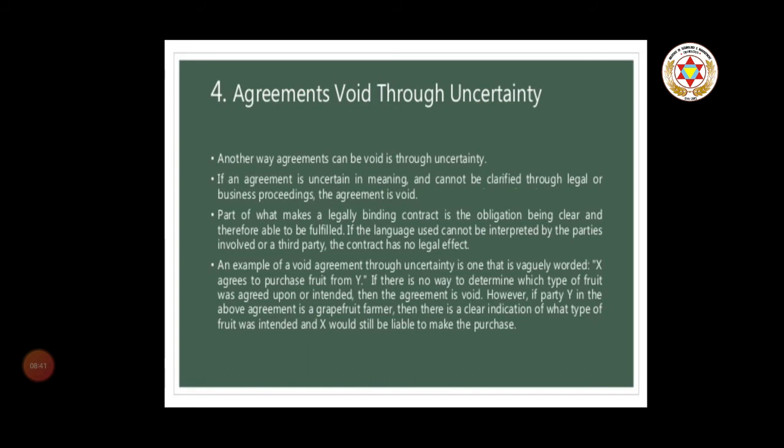An example has been given: X agrees to purchase fruit from Y. If there is no way to determine which type of fruit was agreed upon or intended, then the agreement is void. If Y in the above agreement is a grapefruit farmer, then there is a clear indication of what type of fruit was intended and X would still be liable to make the purchase.